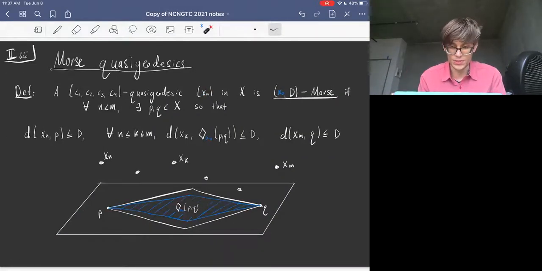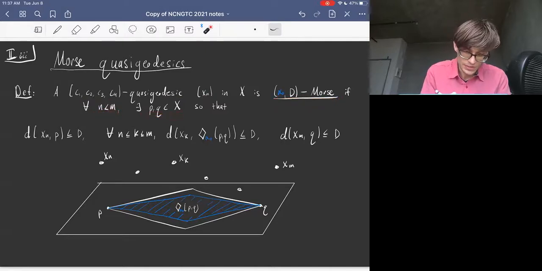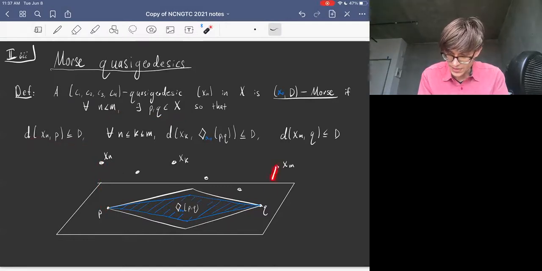Now, the definition of Morse quasi-geodesic is actually really similar. We're basically assuming the Morse lemma holds for this quasi-geodesic in a suitably modified sense. So we have a quasi-geodesic x_n, and we say that it is alpha naught D Morse if for every subsequence we can find a pair of points p and q, so that the first point x_n is within D of p, the last point x_n is within D of q, and every intermediate point on the subsequence is within D of this alpha naught truncated diamond.